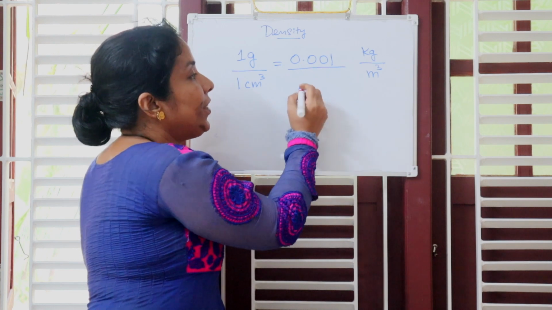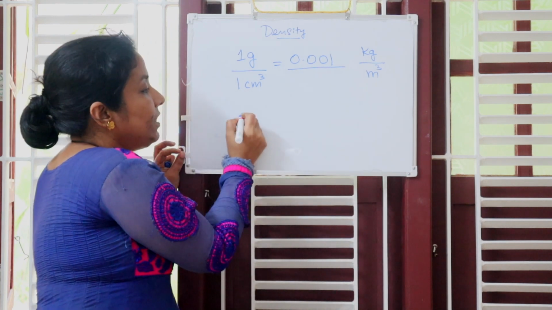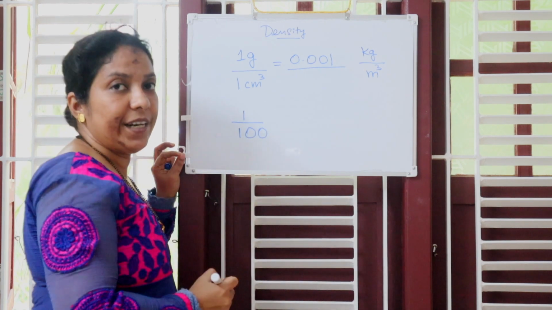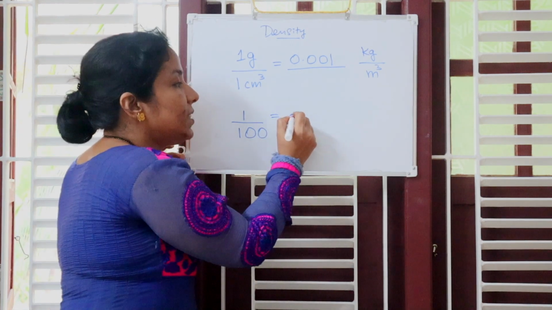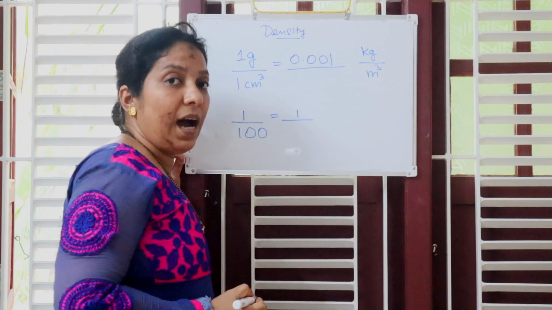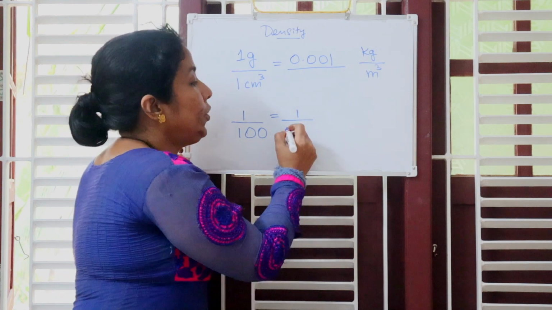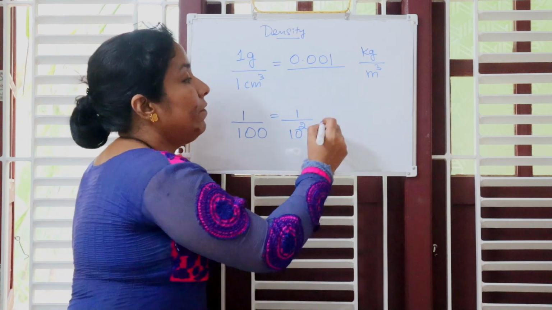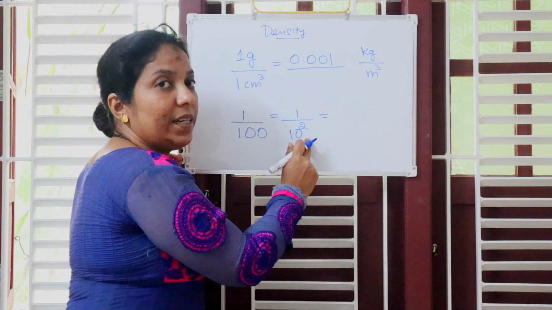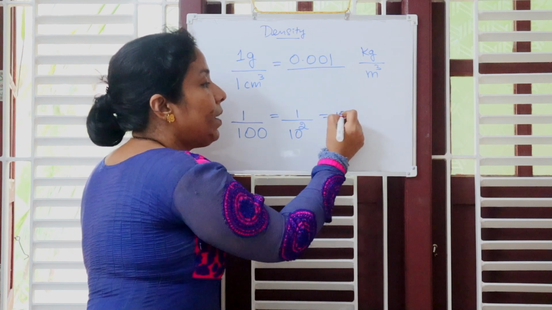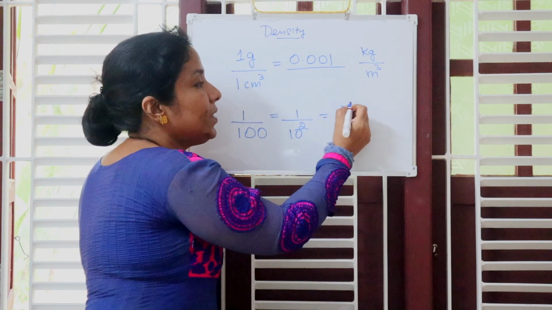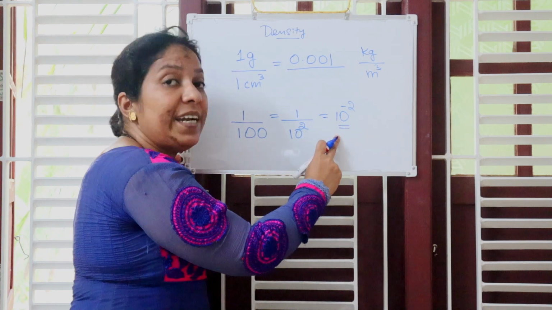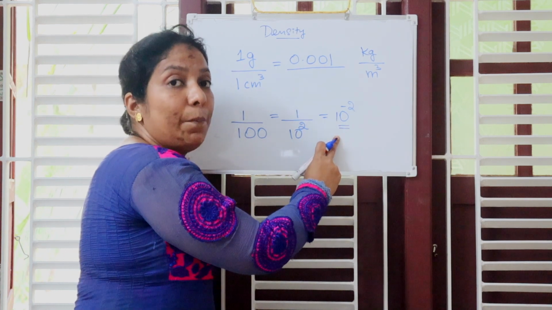So 1 divided by 100, we can write this as 1 divided by 10 to the power 2. When you take this to the numerator, it becomes 10 to the power minus 2. So, in physics we have studied centi means it is 10 to the power minus 2.